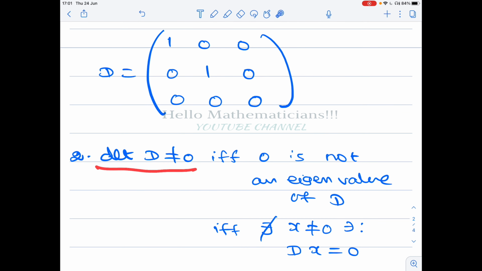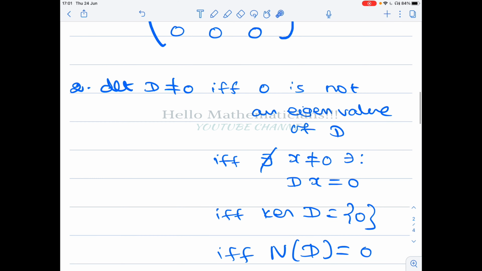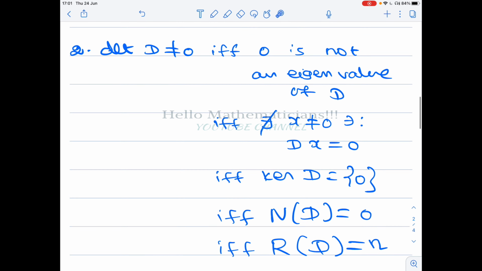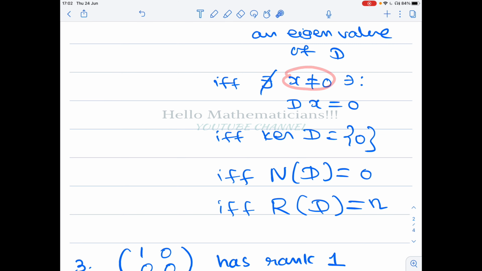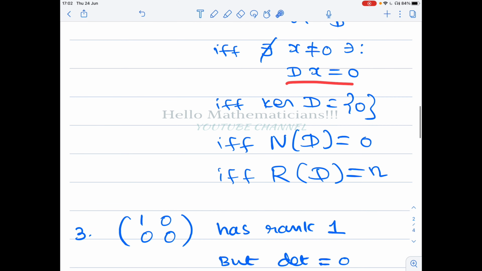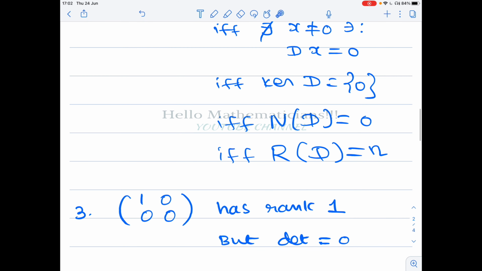So, determinant of D is not equal to 0 if and only if 0 is not an eigenvalue of D. If and only if 0 is not an eigenvalue means you cannot find an x not equal to 0 such that Dx equal to 0. Whenever there is an x not equal to 0 such that Dx equal to 0, that means that 0 is an eigenvalue. Therefore, since 0 is not an eigenvalue, you cannot find a non-zero x such that Dx equal to 0. That means that kernel of D has to be just the singleton 0. Kernel of D equals singleton 0 means nullity of D is 0. If nullity of D is 0, then the rank of D has to be n.